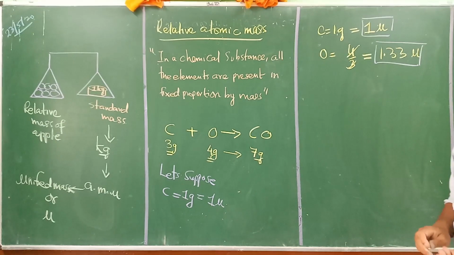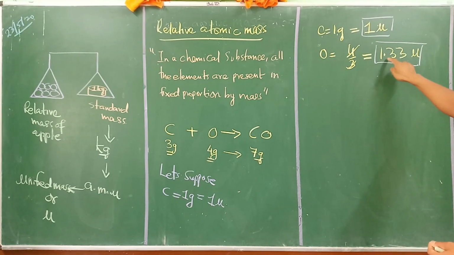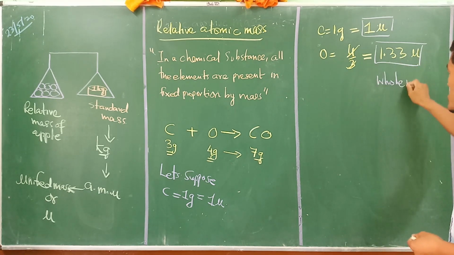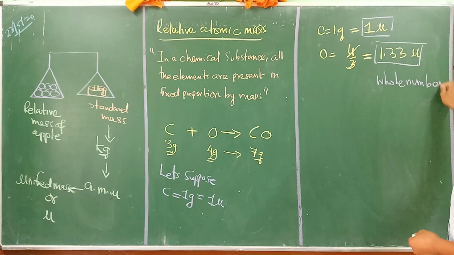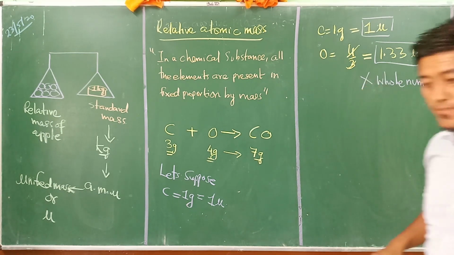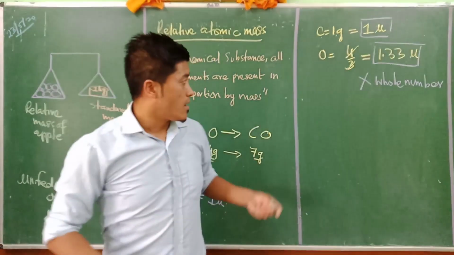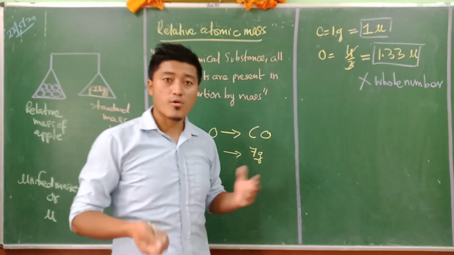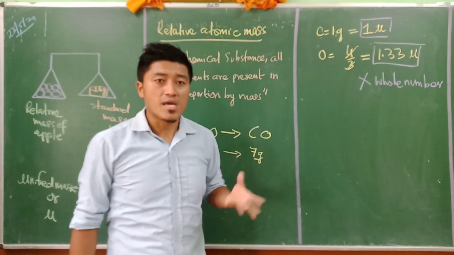Now scientists had a problem with that. Why? Because all these values, like 1.33, are not whole numbers. If we have relative atomic masses like 1.33, 1.56, it becomes more complicated.